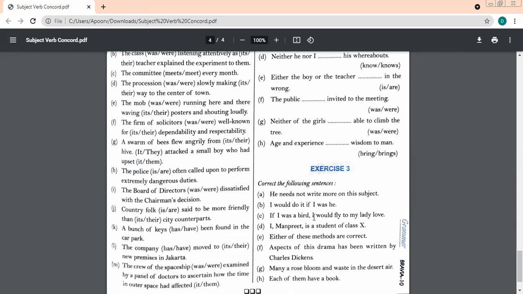Ma'am, for correcting sentences, we will first write the words that we have corrected. Either you write need, and after writing an arrow, we will write the right word. I think you do like this. For example, you write needs, then put an arrow and write need. Then write was, put an arrow and write were. Whatever changes, write the wrong and the correct. Yes, ma'am. Yes, but do it quickly.